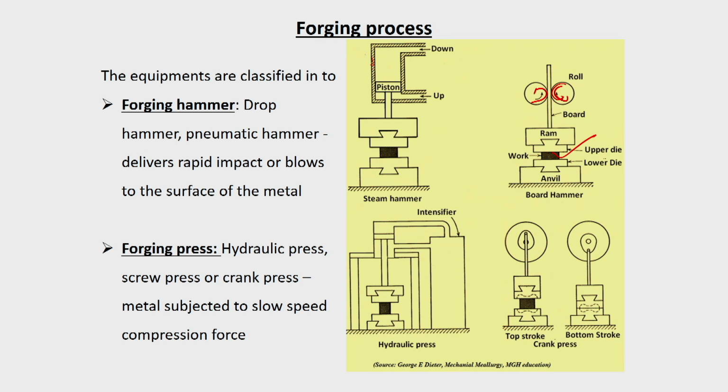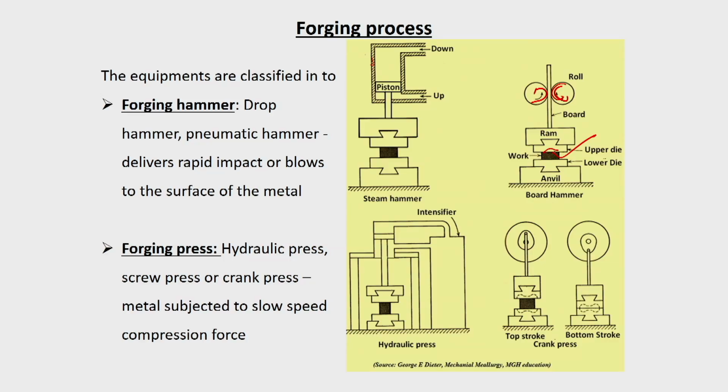A typical example, which many of you might have observed, is the type of impact given at construction sites for the piling operation. A similar type is there. But here, in many of these cases, if there is a die cavity inside, the metal will flow inside that. That is the only difference.